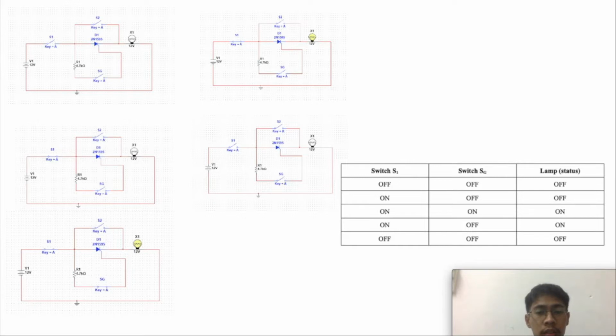Second, I turn on the S1 and the lamp is still off. Then I turn on both switches and the lamp is on. Then I turn off the SG and the lamp still lights up because the transistor or SCR is already triggered. Then I turn off both switches so the lamp is off.